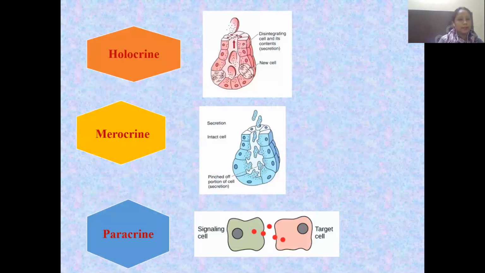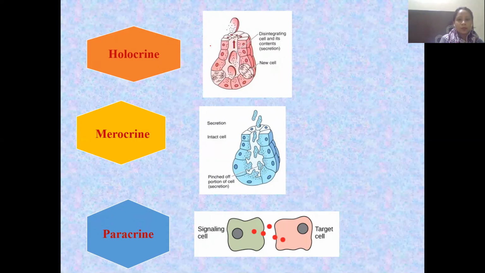Now, the other one we have is your holocrine gland. Holo means complete, whole, as a whole cell it is going to work. Like in the nutrition chapter also, we are going to study about holozoic nutrition. Similarly, here we have the holocrine gland.